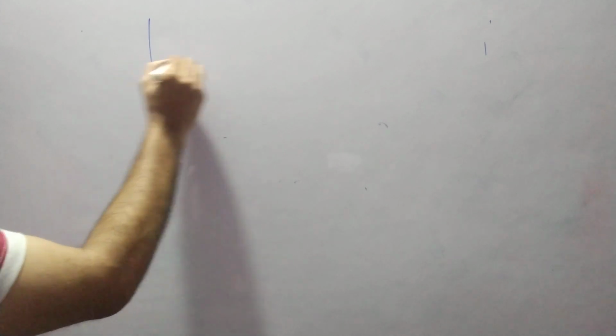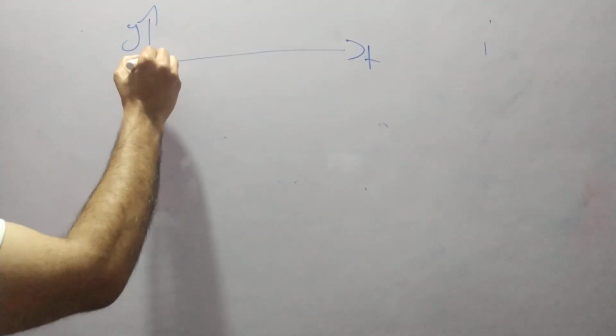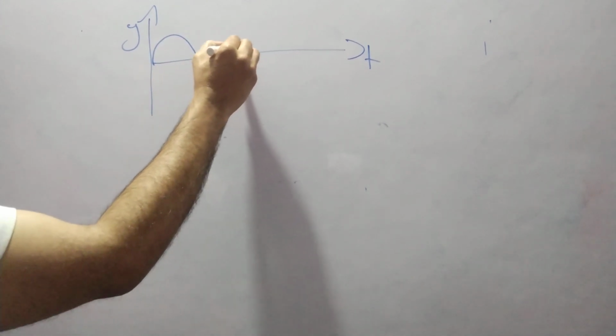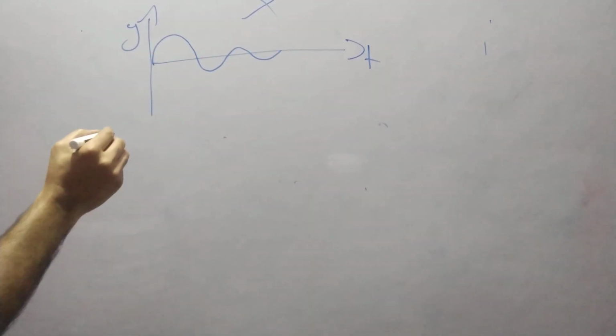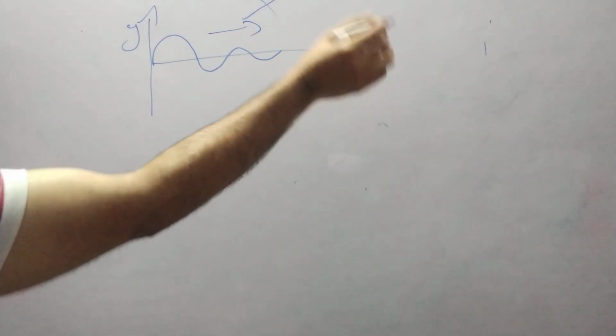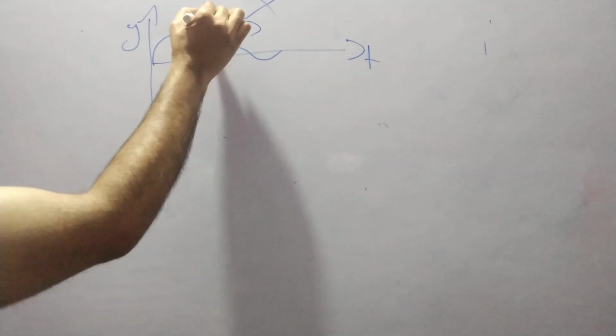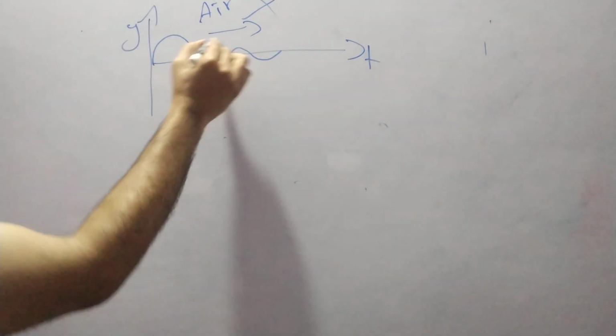Again I will show you. If you take a wave like this, with displacement and time, is this wave a progressive wave? No, it is not. What is the definition of a progressive wave? A wave which has to travel continuously. Yes, it is traveling continuously in the medium, air, in the same direction. It is traveling in this direction only, right?